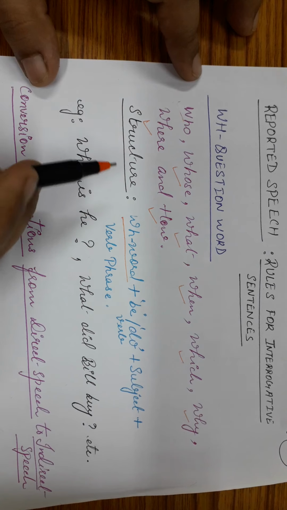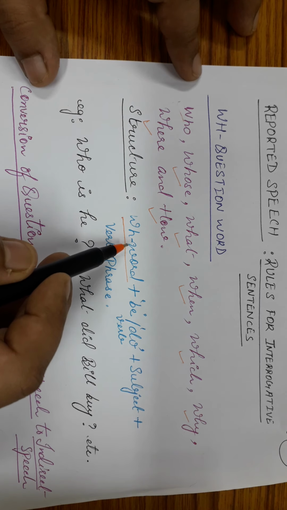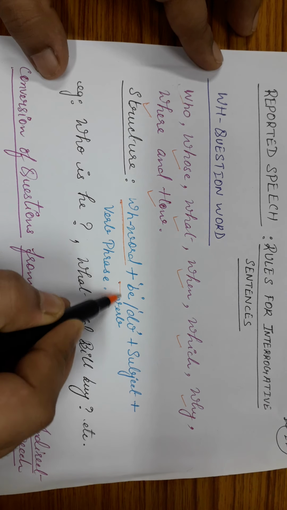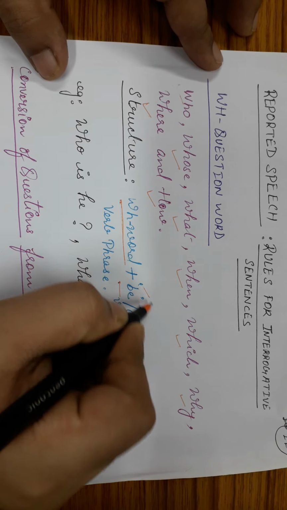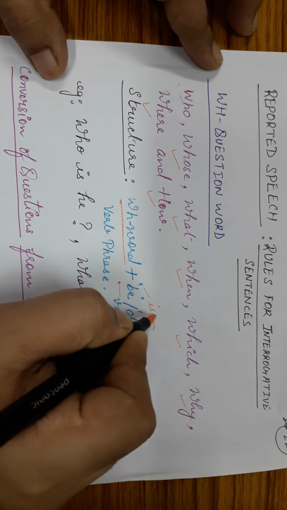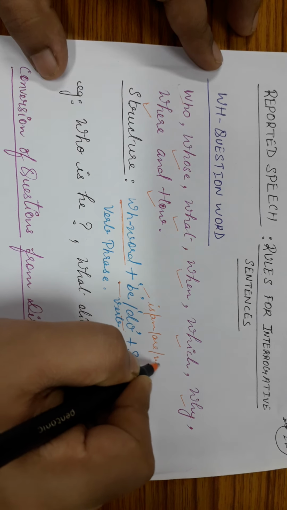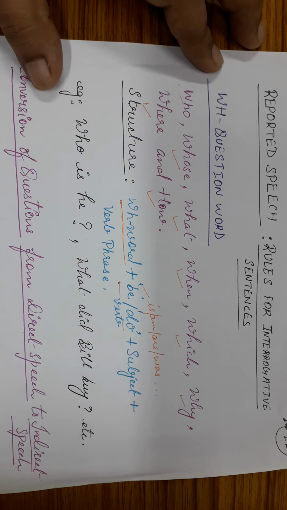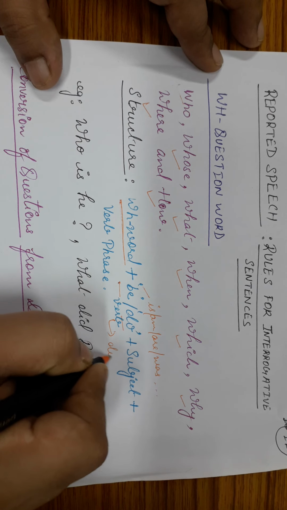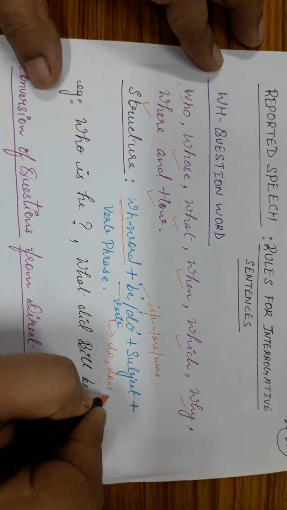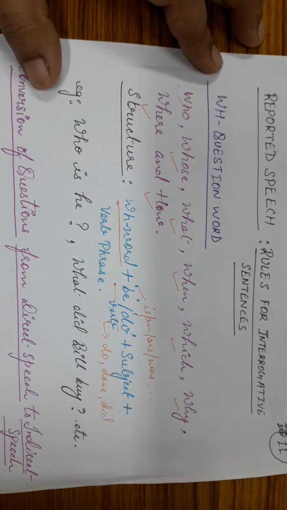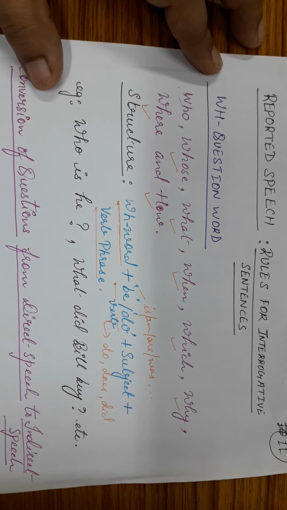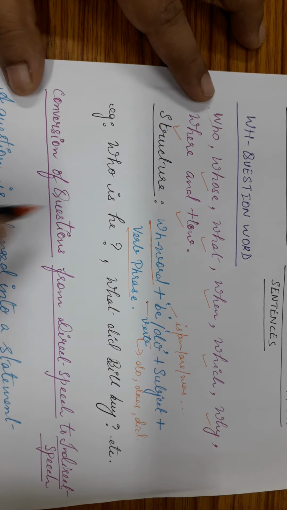any of these. So the structure is that the question starts with the WH question word followed by the be or do verbs. Now be verbs are like is, am, are, was. These are the be verbs, and do verbs like do itself, then does, then did. Okay, plus subject and the verb phrase. Now look at this example very carefully.